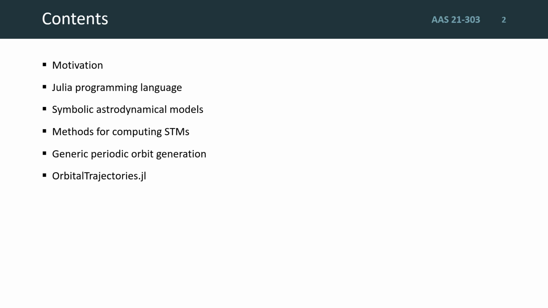astrodynamic software, I'll show how we define astrodynamical models symbolically, how we can simplify the computation of state transition matrices, and how this can be used within generic differential correction methods to generate periodic orbits. Finally, I'll end with a summary about our resulting Julia package, orbitaltrajectories.jl, and some future directions we're keen on investigating with it.